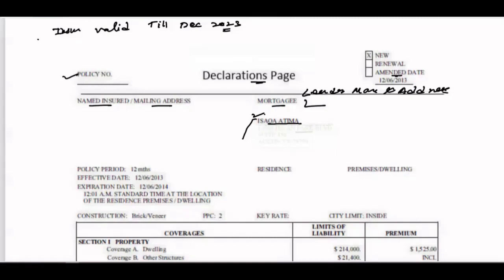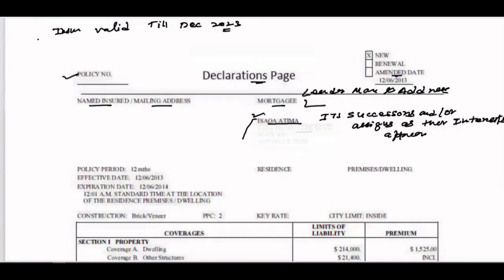the insured successors. The full form of ISAOA ATIMA: its successors and/or assigns as their interest may appear.